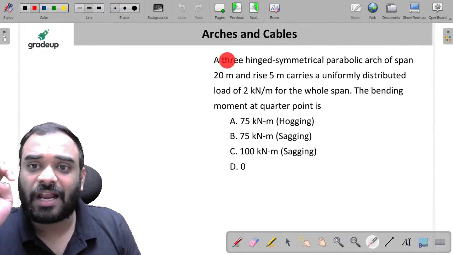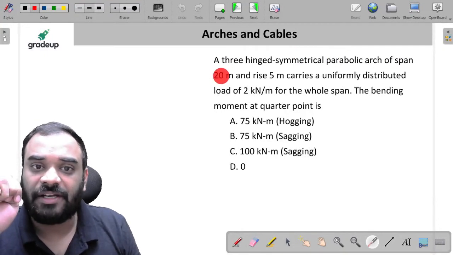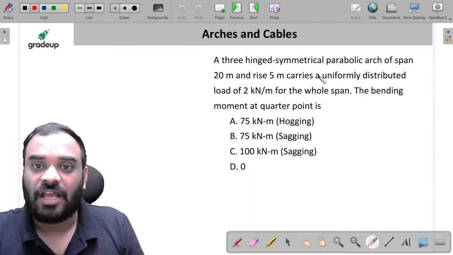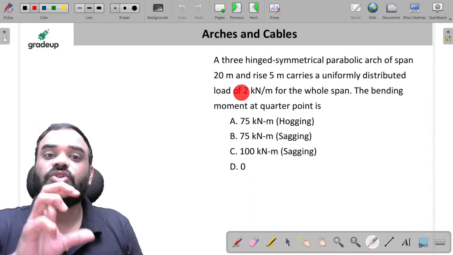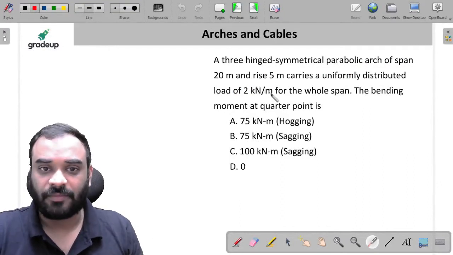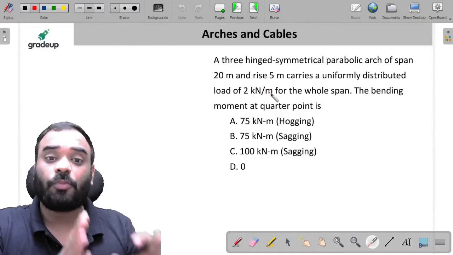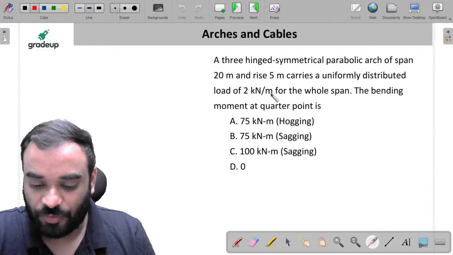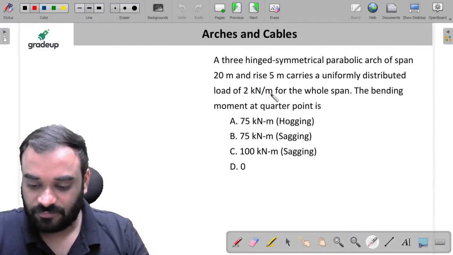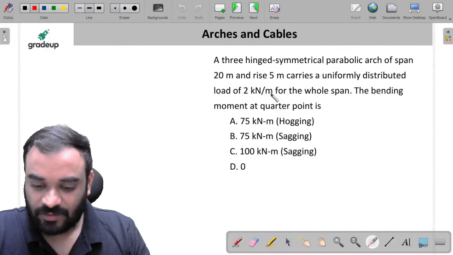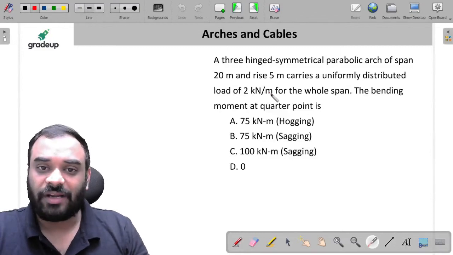A 3-hinge parabolic arch of span 20 meter and rise 5 meter. Span is 20 meter, rise is 5 meter. And it is loaded with a uniformly distributed load of 2 kilonewton per meter for the whole span. The bending moment at the quarter point is, my dear friends, just tell me the answer quickly, all of you. What will be the bending moment at the quarter point?